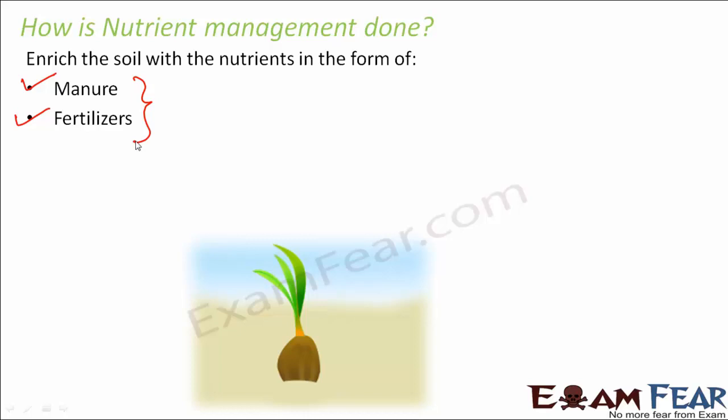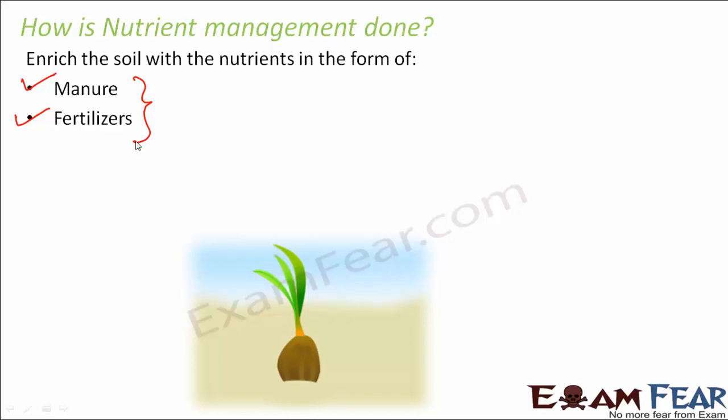Now, how are nutrients present in the soil? There are so many natural biogeochemical cycles, or so many natural cycles taking place in the atmosphere. For example, there is the nitrogen cycle, there is the phosphorus cycle, the sulfur cycle. So many cycles keep taking place inside the earth. As a result of this, naturally also the nutrients exist within the soil.